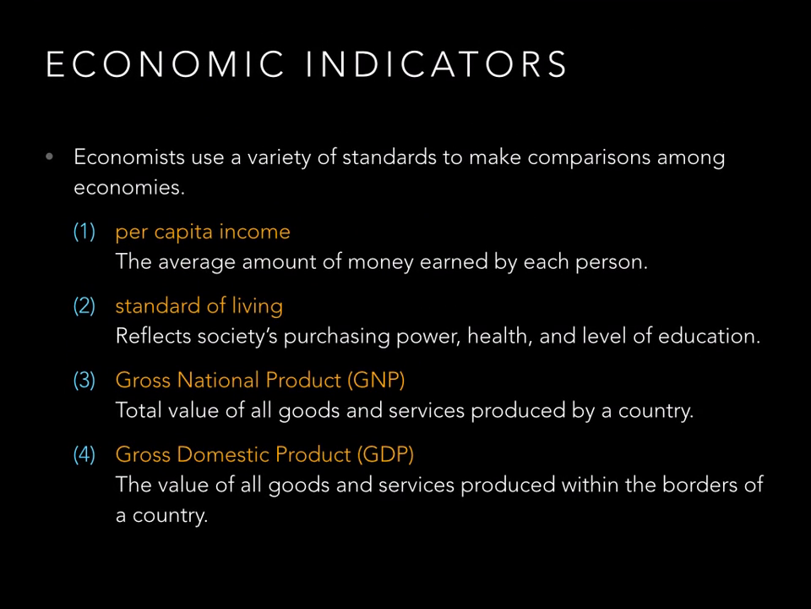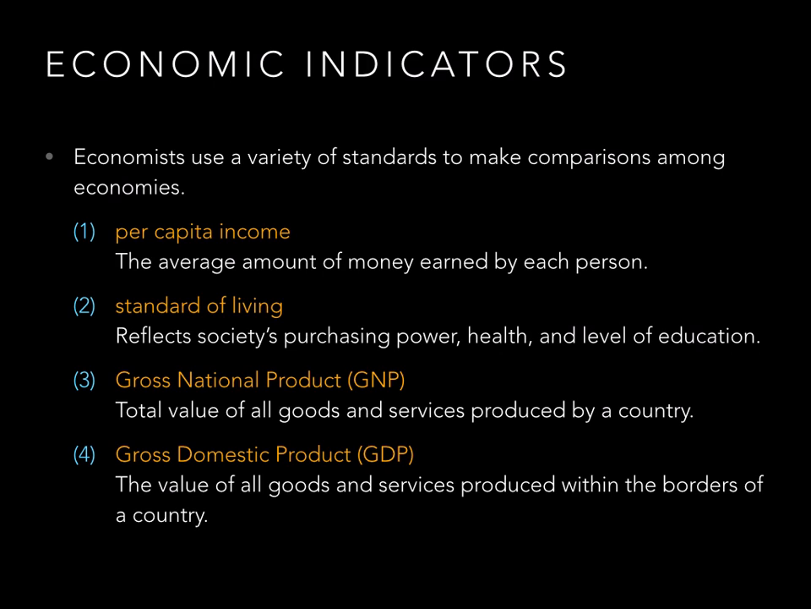Economic indicators. These are the standards that economists use to make comparisons among economies. First is per capita income. This is the average amount of money earned by each person. Second, standard of living reflects a society's purchasing power, the health of the members of the society, and the level of education. Third, the gross national product, GNP. This is the total value of all goods and services produced by a country. And fourth is the gross domestic product, or GDP. This is the value of all goods and services produced within the borders of a country.